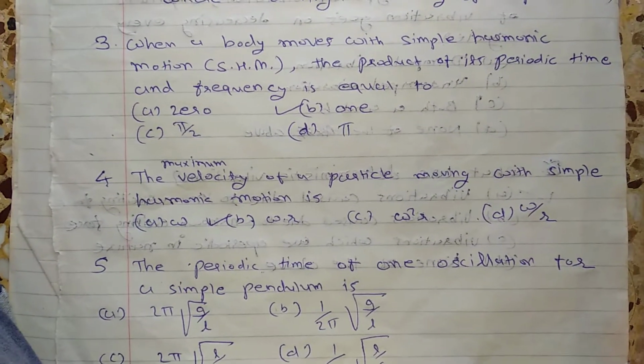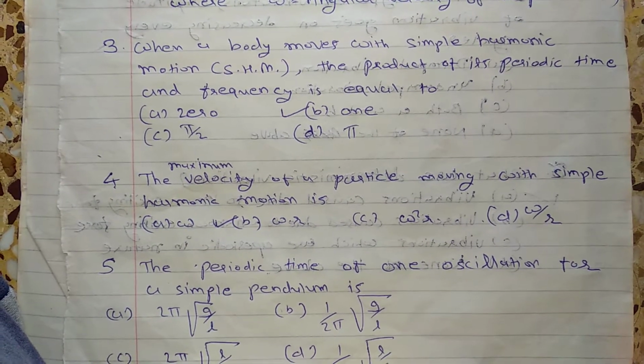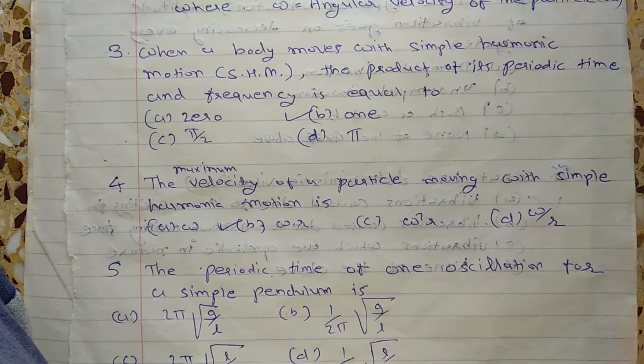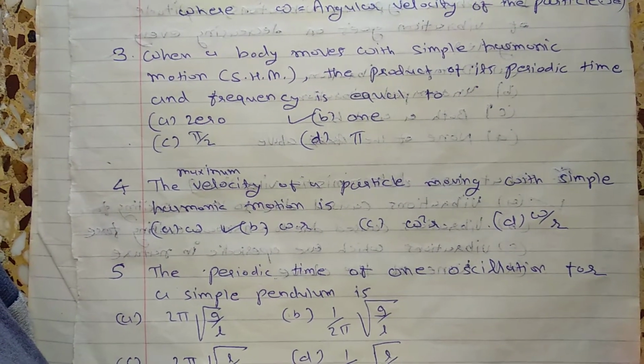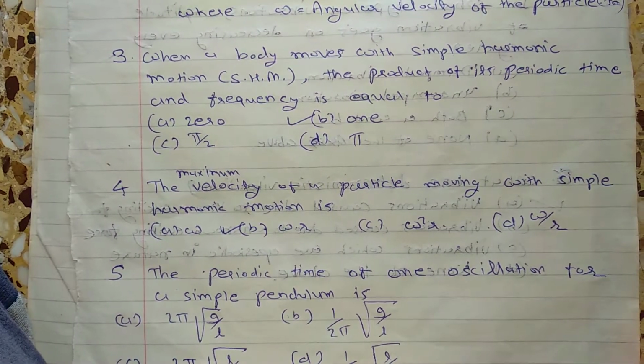Now fourth question. The maximum velocity of a particle moving with simple harmonic motion is, obviously, the velocity V equal to omega into r. Okay, r equal to radius. So omega into r is your right answer, B.